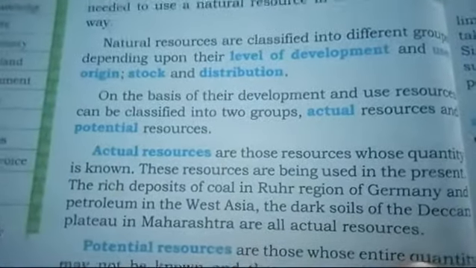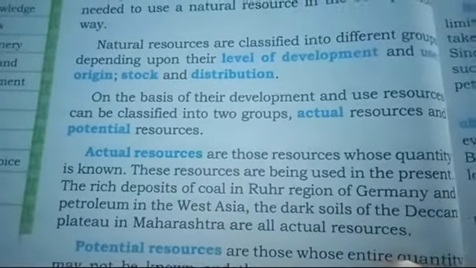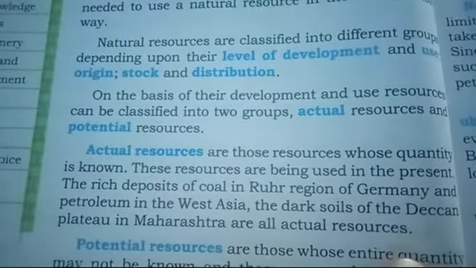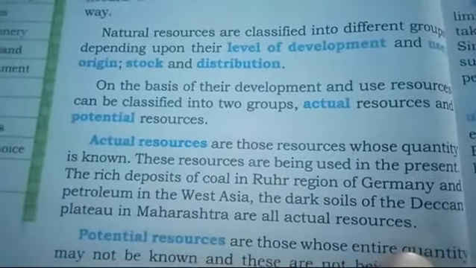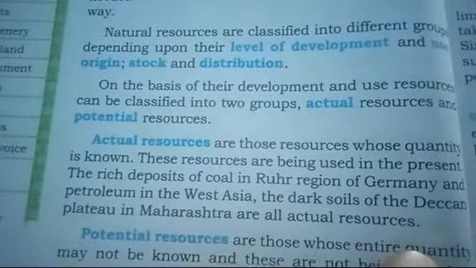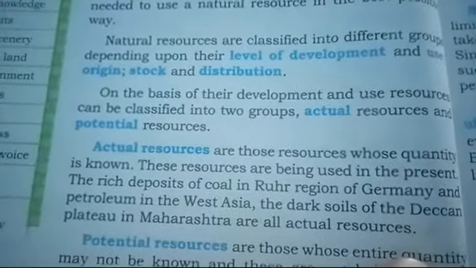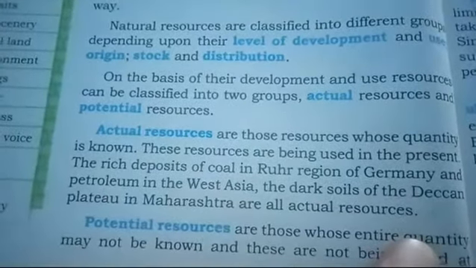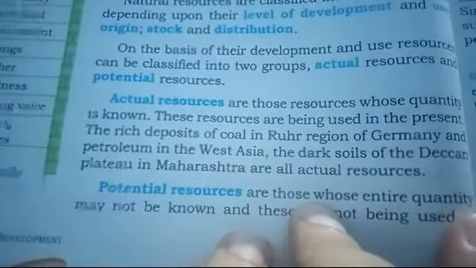so is this clear? Good. On the basis of their development and use, resources can be classified into two groups: actual resources and potential resources. First we will study the level of development, and on the basis of level of development the resources are further classified into two parts: actual resources and potential resources.